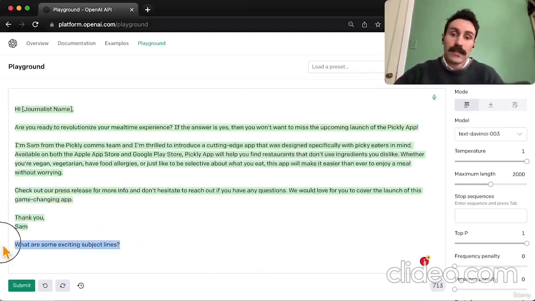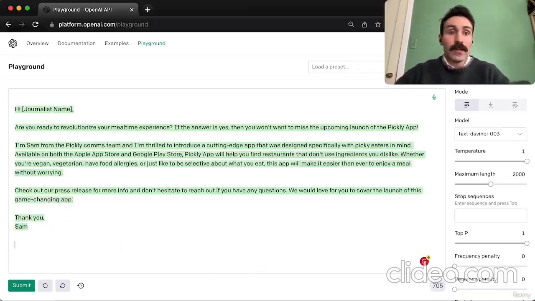Now, let's say you need to write a press release based on this information. You can simply say, write a press release based on the information above.